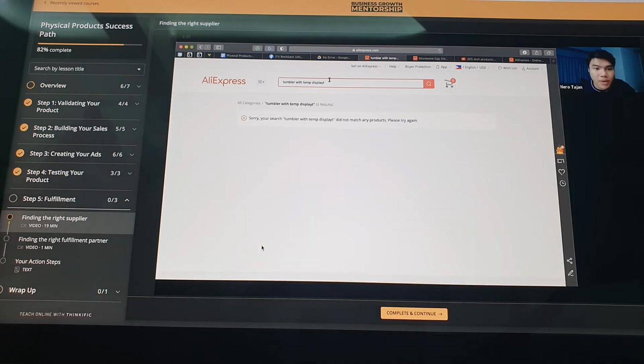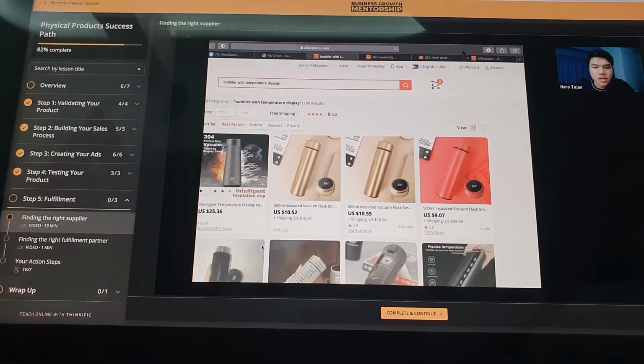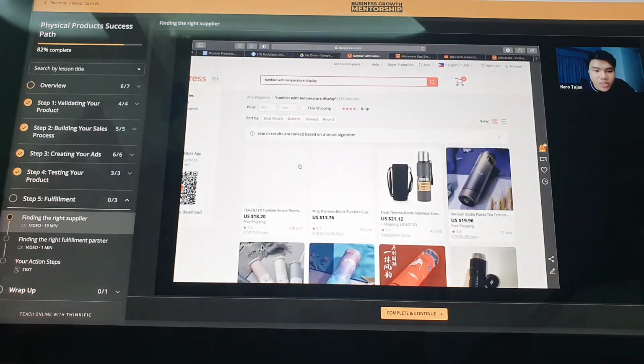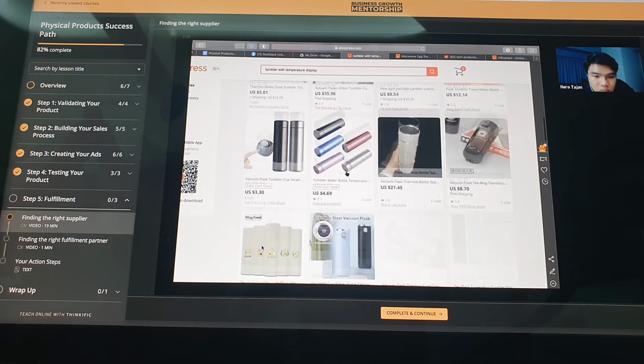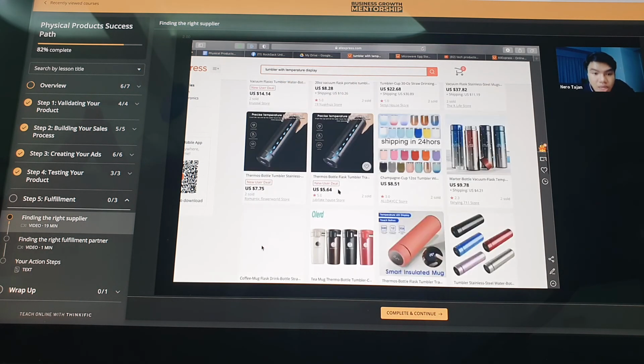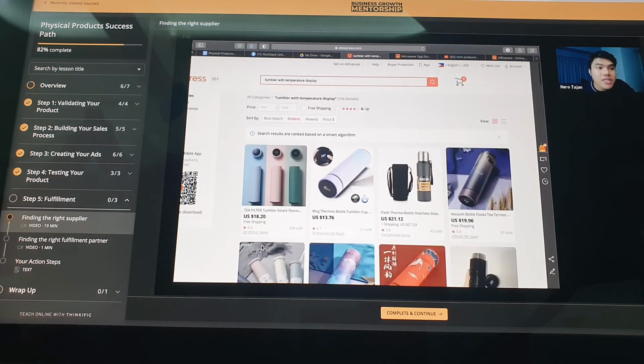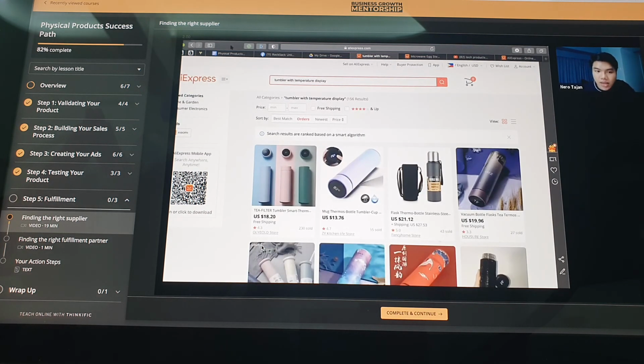Let's say itong Tumblr with temp display. Just for reference na ito, we'll go back to the site. Okay. Tumblr, okay, with temperature. Ano yung pop-ups? Okay. Ito, di ba? Lumabas siya. When you click the orders nito, you will notice na maraming items na 230, 27, 43, 11. Okay, 7. So even this one, na hindi siya maraming sold on AliExpress, it still sells from the Philippines. So this gives us the perspective na yung egg maker will sell in the Philippines as well. By this, we are working on assumption lang. Ito yung importance ng product testing.